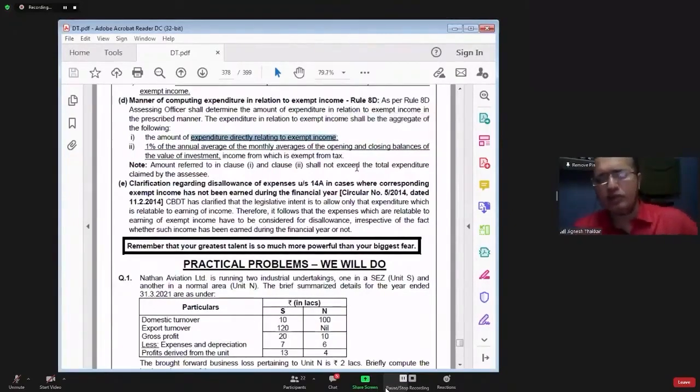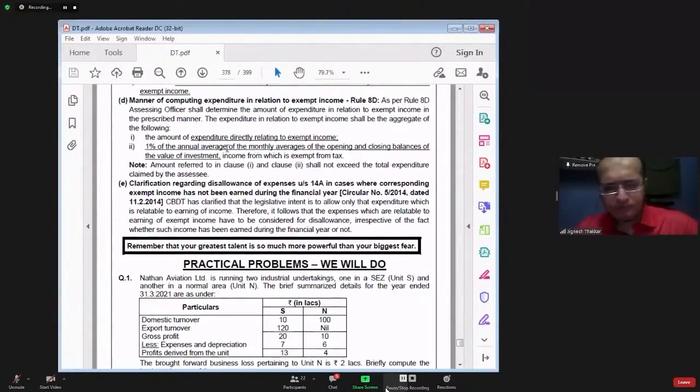That's what I told you. You have to identify specific expenditure, the expenditure which is specifically incurred for earning that exempt income. That you have to identify separately. Then you have common expenditure, that is, expenditure which is incurred for earning exempt income as well as taxable income. Out of common expenditure, how much portion is incurred for earning the exempt income is not known to you.